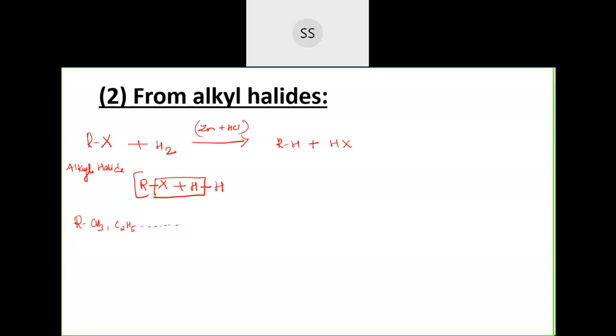Then you can write one example. So example also I had given you. Now see, one more example I will take here. You try to complete the reaction. CH3, CH2, CH2Cl I am taking, plus H2 is given to you, and then in the arrow mark they have told it is zinc and then H plus. See, sometimes instead of giving hydrochloric acid they will give you H plus, and you know acid is any substance which releases H plus ion in the solution. So here H plus if they give, you remember it is an acid. So it will release H2. Now can you complete and tell me what will be the product here?